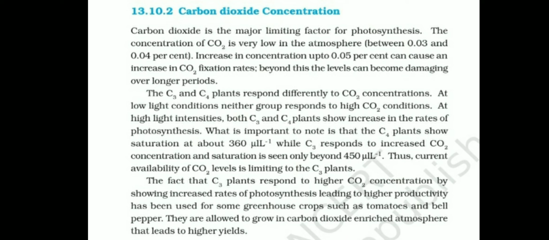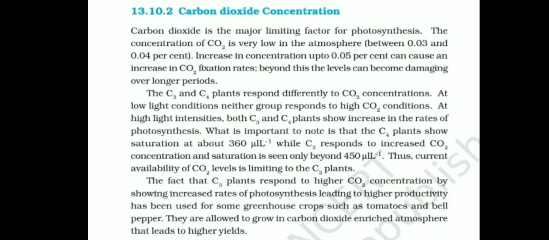The important note is that C4 plants show saturation at about 360 microliters per liter, while C3 plants respond to increased CO2 concentration and saturation is seen only beyond 400 microliters per liter.